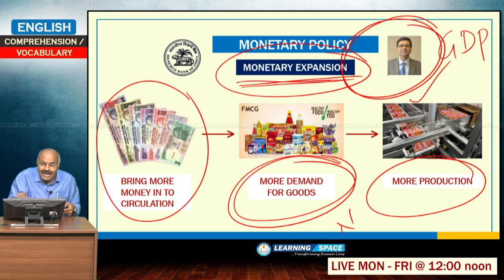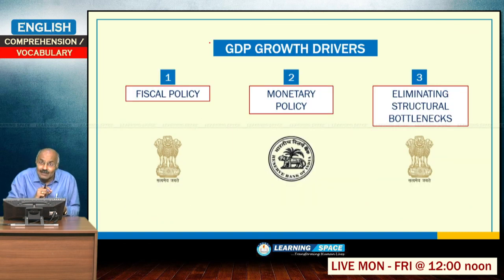So, this is monetary expansion. The opposite is monetary contraction. When money is taken out of circulation, it is monetary contraction. Monetary expansion and monetary contraction are taken up through monetary policy. In our country, monetary policy takes place 6 times in a year.